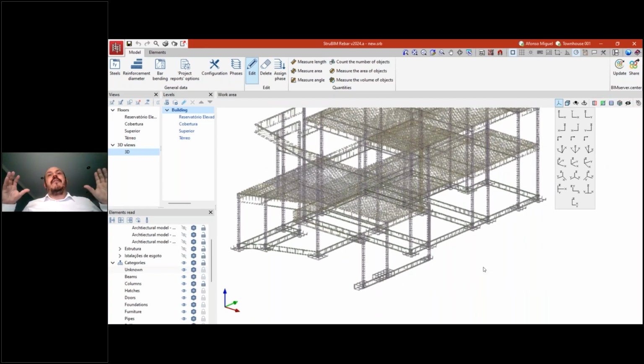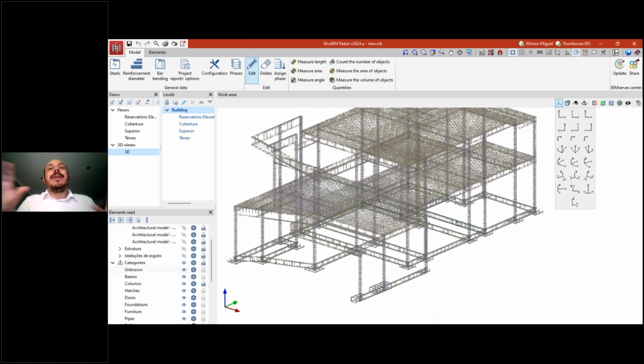you can export from different CYPE softwares, different projects. For example, you can have one part of your project created with CYPECAD, another one created, for example, with StruBIM box culverts or StruBIM cantilever walls. They will be three or four or five different designs, different parts of the structure. You can export everything to BIMserver.center, synchronize it, open it here at StruBIM rebar, and here you can consolidate all the rebars of the project. You can see everything together, and then you can also export your IFCs or your BVBSs.